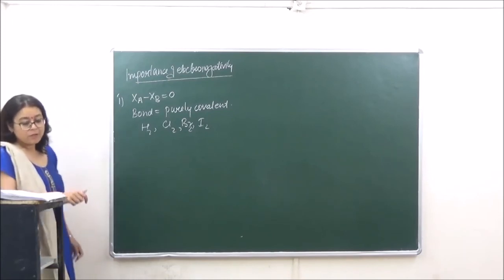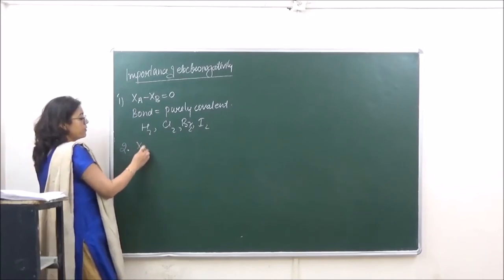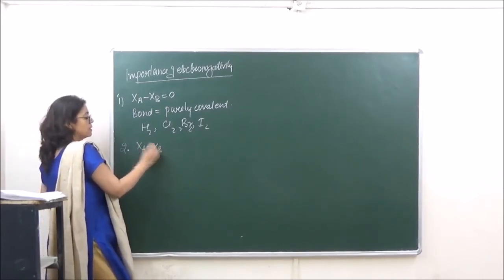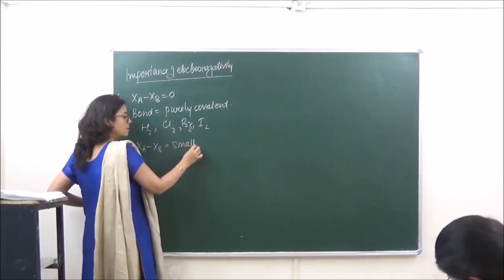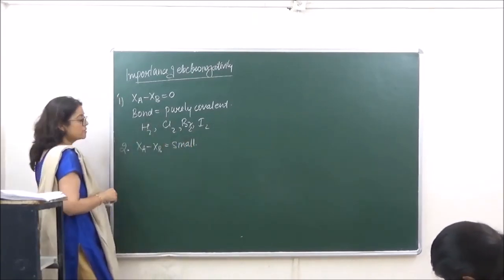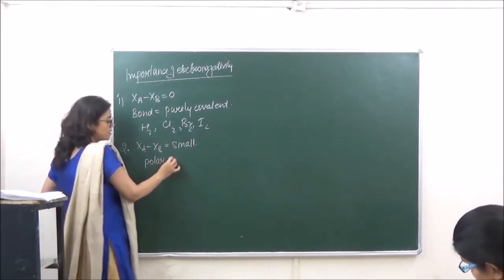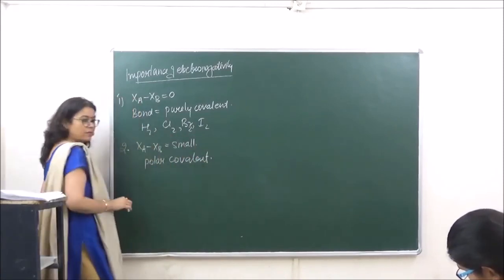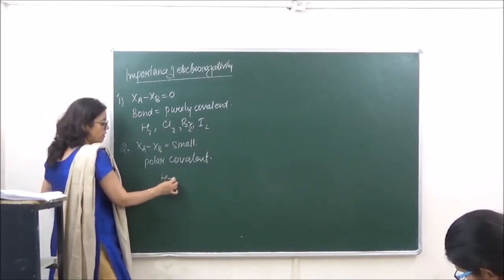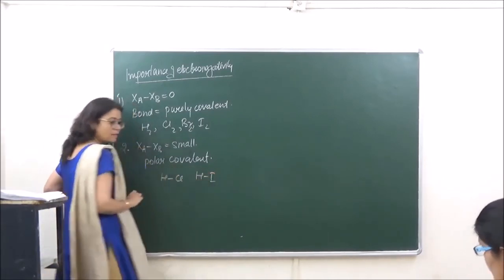And if the electronegativity difference is small, very small, in that case the bond is polar covalent, as in the case of HCl or HI.